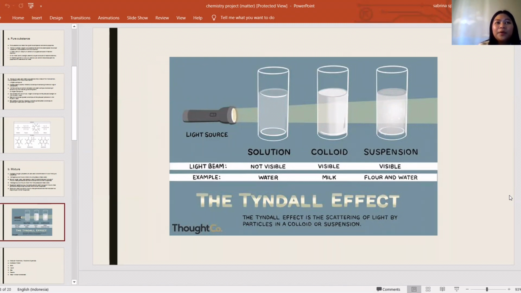For this example, the solution is water, the colloid is milk, and the suspension is flour and water. As we can see from the results of the light beam, for solution it is not visible, colloid is visible, and suspension is also visible.